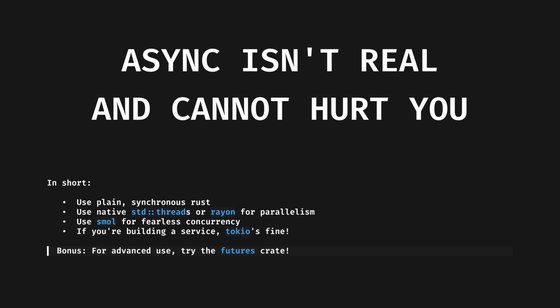The core of my advice is that if you scope the async part of your code tighter than the whole program, your life will be better. You can keep writing Rust with the compiler as your trusted guide, because async isn't real and can't hurt you.